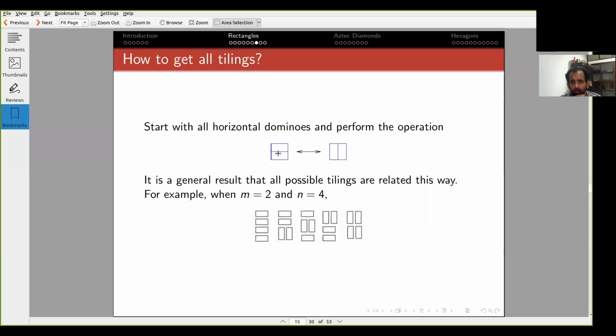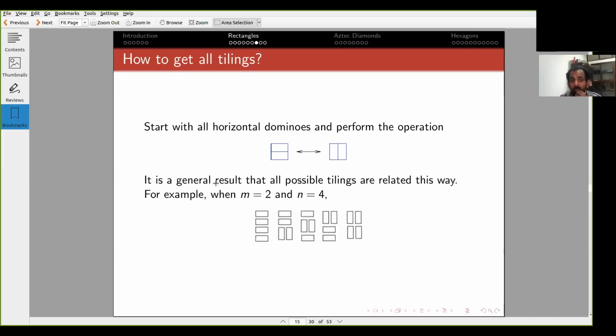Here is the all horizontal tiling. What I could do is this operation on the top two, and then I get the fourth tiling. Similarly, I can do it on the middle two, and then I get the third tiling. I can do it on the bottom two, and then I get the second. Now, if I start with the third tiling and do it on the bottom two, I get the last tiling, which is all vertical. So I've started with the all horizontal tiling, and I've gotten all vertical, and everything in between, just using these elementary moves.